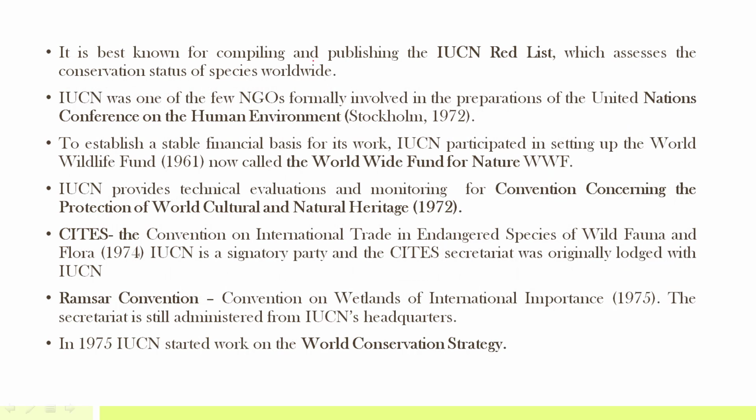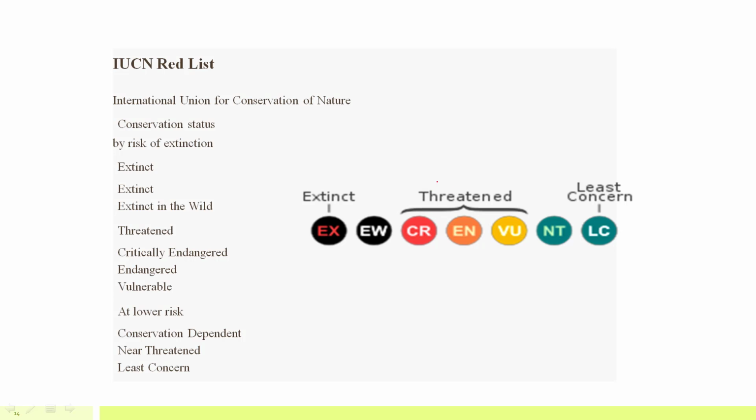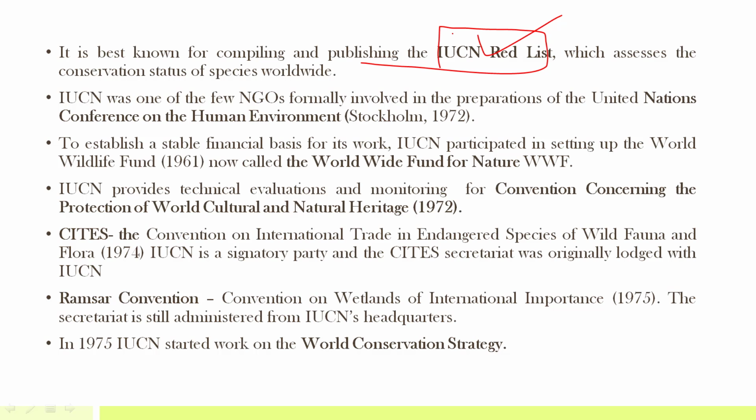See, it is best known for compiling and publishing the IUCN Red Data List. This I have already discussed when I was discussing part 2 of environment, that is conservation of species. In that particular lesson I have told you how IUCN categorizes various species like threatened species, critically endangered, vulnerable, near threatened, then least concern, extinct in wild and extinct. So these are the various classifications or categories in which the species are kept. And this red data list is compiled by IUCN.